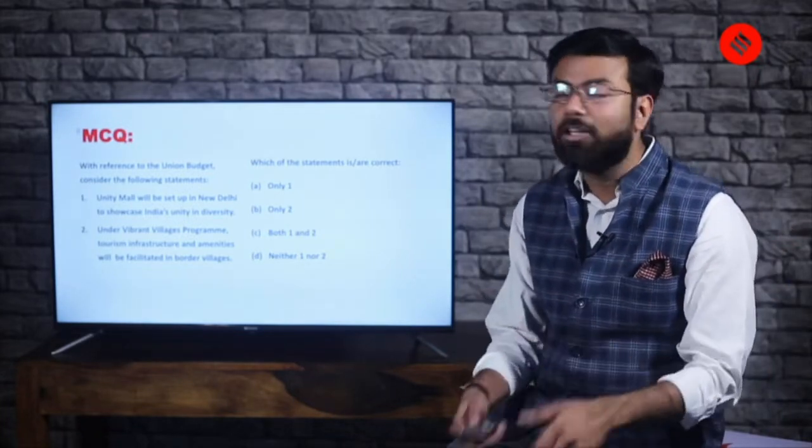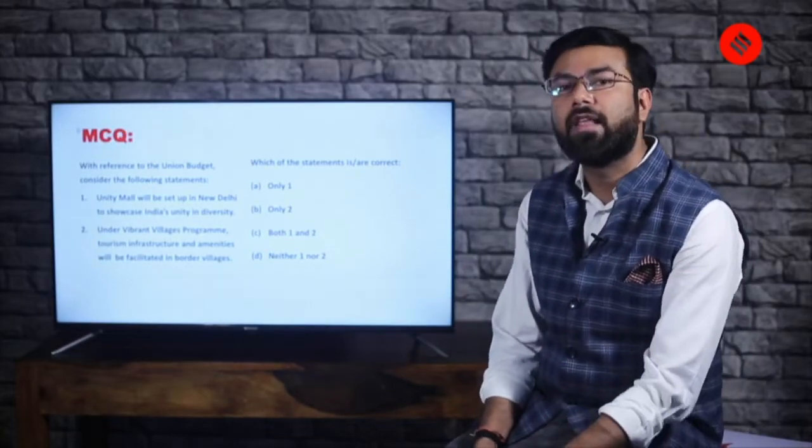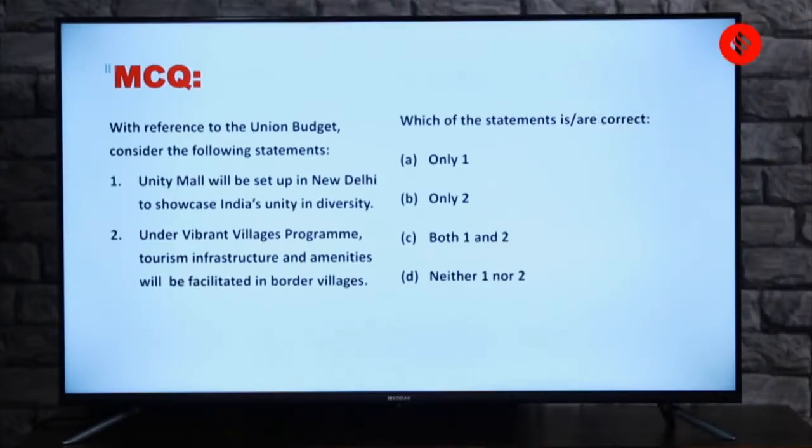In practice you learn the topic, you know about the topic, you know about your mistakes. Now here is a question. With reference to the Union Budget, consider the following statements. Statement 1: Unity Mall will be set up in New Delhi to showcase India's unity in diversity. Statement 2: Under the Vibrant Villages program, tourism infrastructure and amenities will be facilitated in border villages. These are the 2 statements.